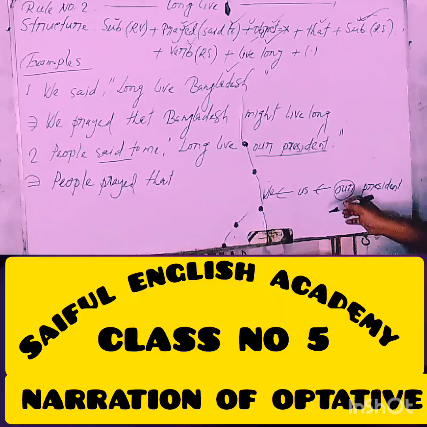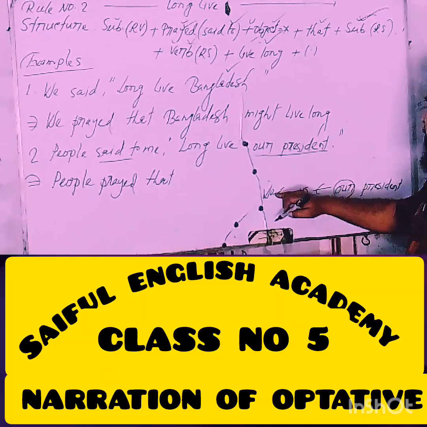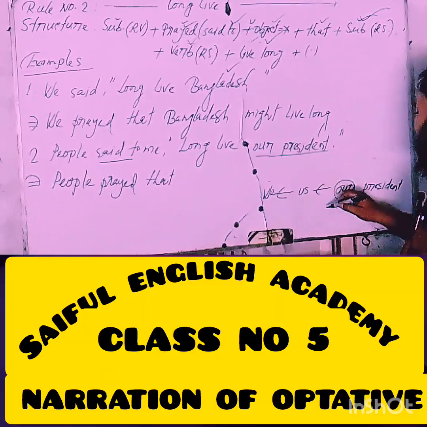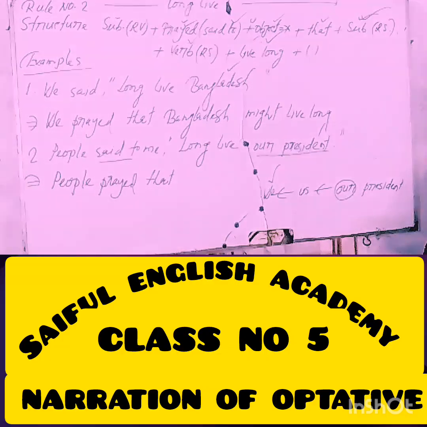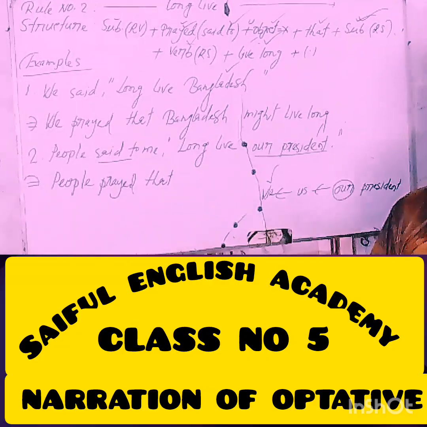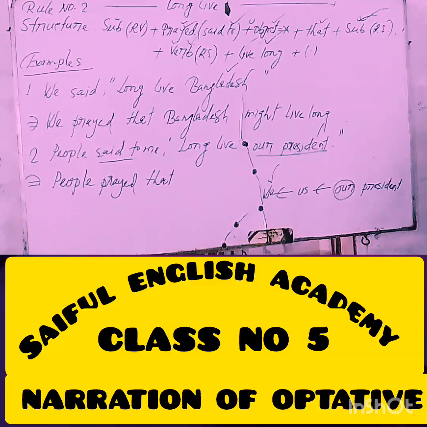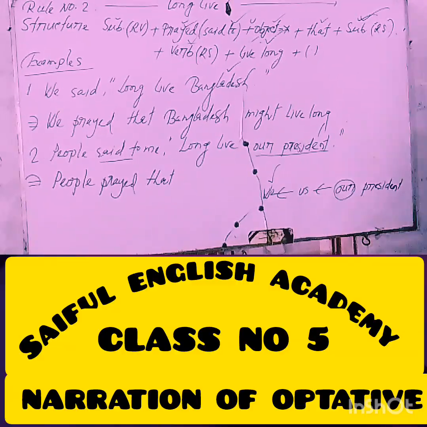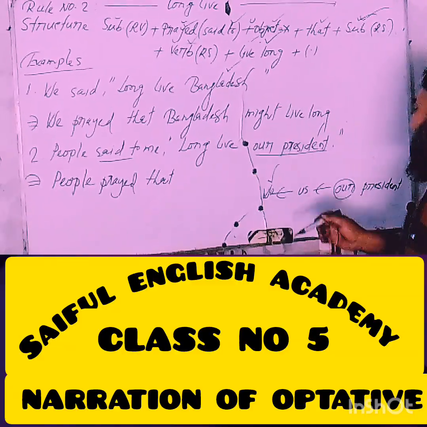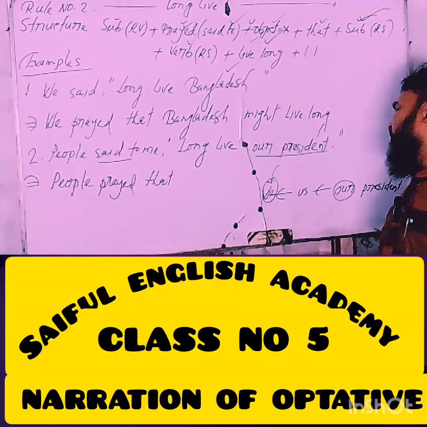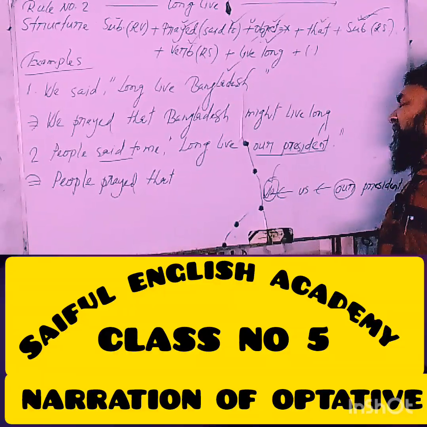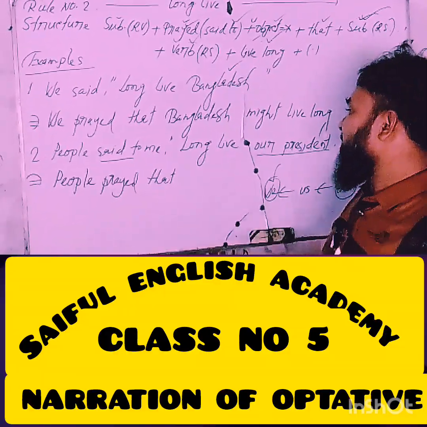Let's think about this: the subjective form of our is, of course, we, first person, as you know from my previous classes. We are told that if the subject is first person, it must be changed according to the subject of the reporting verb.